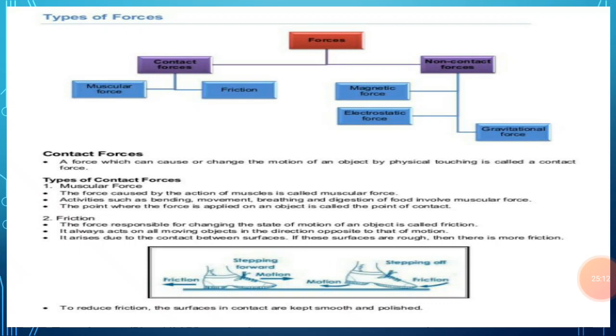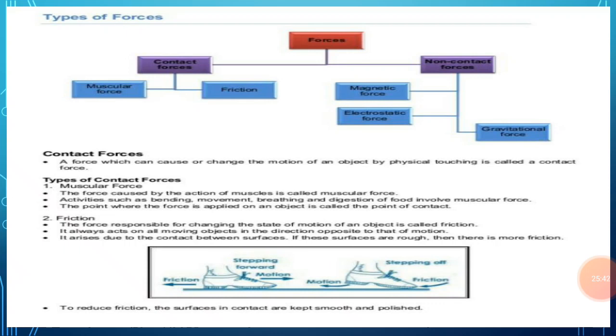The magnetic force acts even from a distance. A magnet exerts magnetic force on objects made up of iron, steel, nickel and cobalt. It does not exert a force on objects made up of copper, wood or glass. So when we bring a magnet slowly near iron pins at a certain small distance, the iron pins suddenly jump towards the magnet and stick to it, even when the magnet has not touched them.